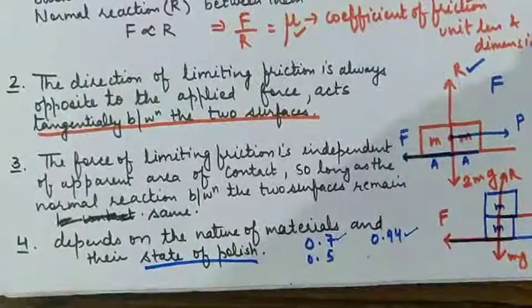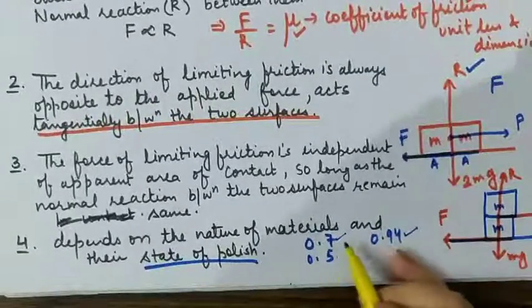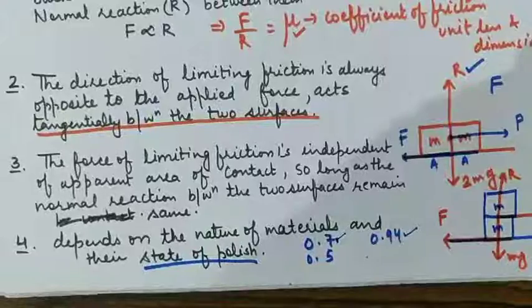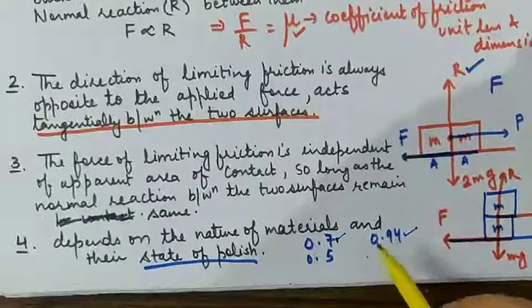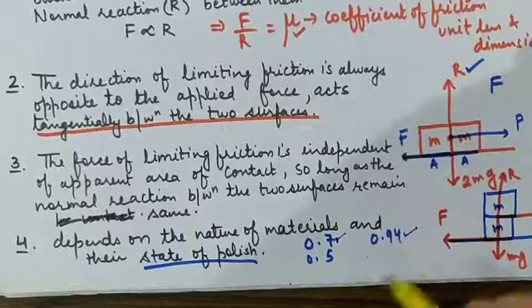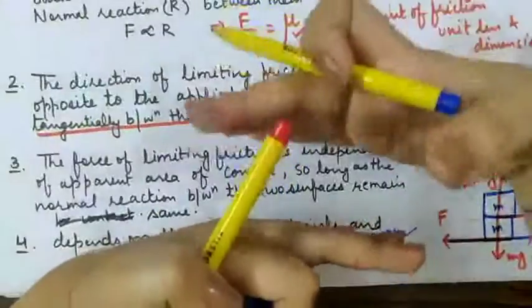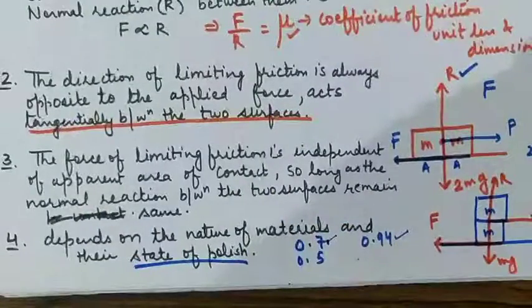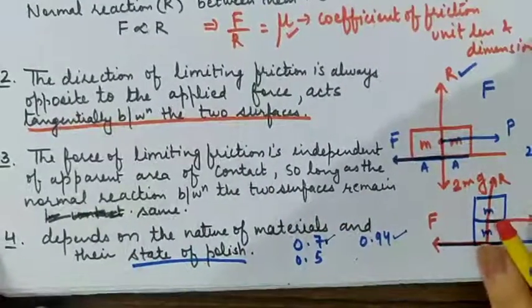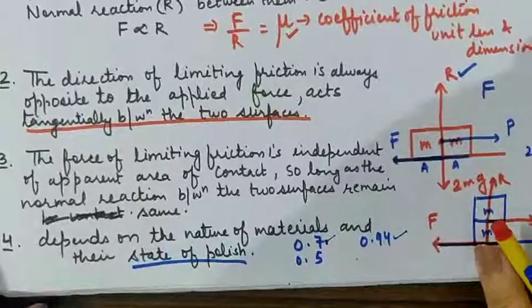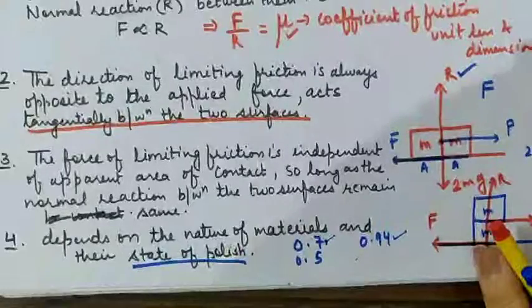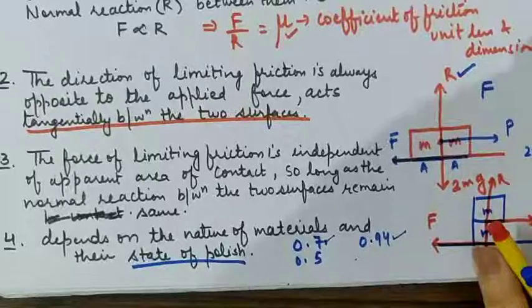Also it depends on the state of polish. If you consider wood and wood, but one wood is polished and the other wood is also polished, the friction will reduce. I cannot tell the value actually, but friction will reduce in that case. And considering another example, if one surface is over another surface and there is a layer of water in between them, friction will reduce further. If there is a layer of oil in between them, friction will reduce further. So friction can change its value depending on the nature of the two surfaces and also on the state of polish, like what kind of condition they have. They are wet, they are dry, they are oily, they are polished, etc.